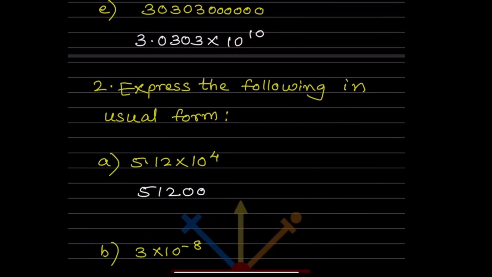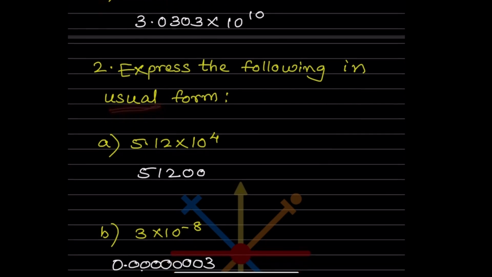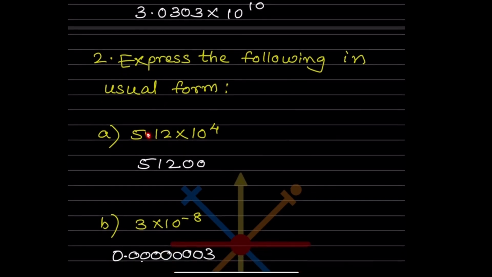Now that was in the standard form, and now this is in the usual form. So in the usual form we have to remove the decimal. Now what you can see here, this 5.12 can also be written as 512 by 100. We can write the step if you want here.